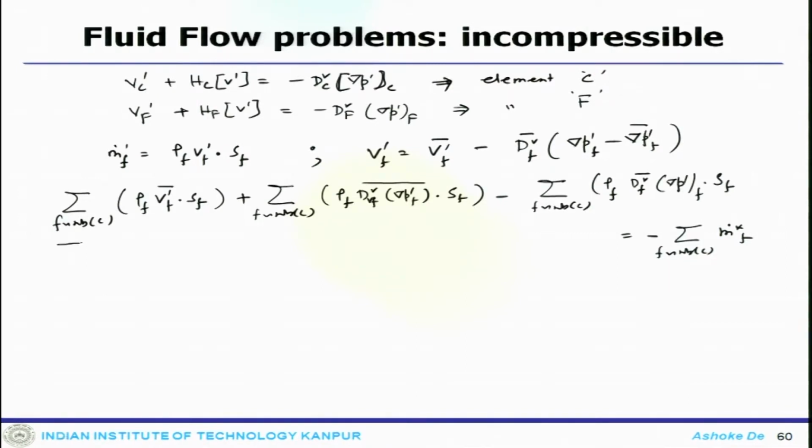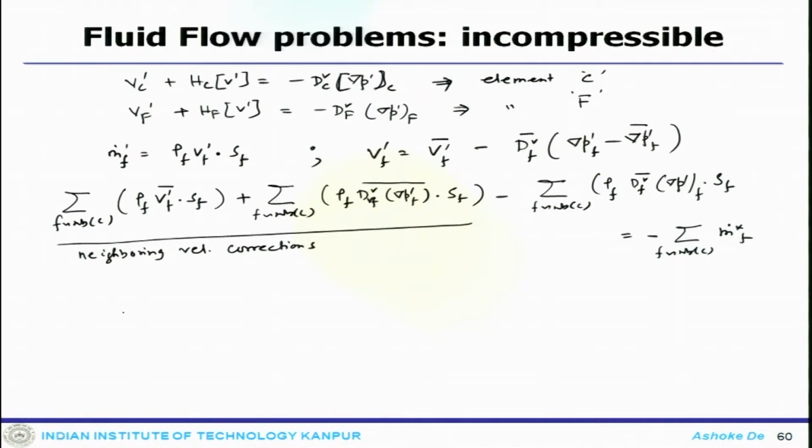Now, this portion actually represents the neighboring velocity corrections on the velocity of the element.